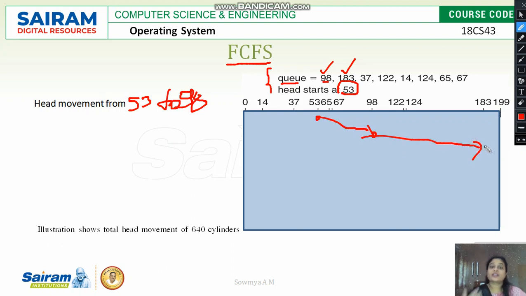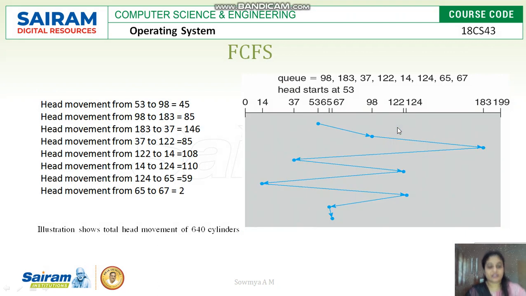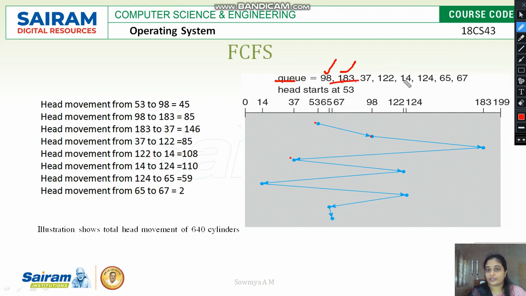Likewise, the disk moves from each location to the next in first come first serve. Here is the complete solution: from 53 the disk moves to 98, from 98 to 183, 183 to 37, and so on according to the queue.